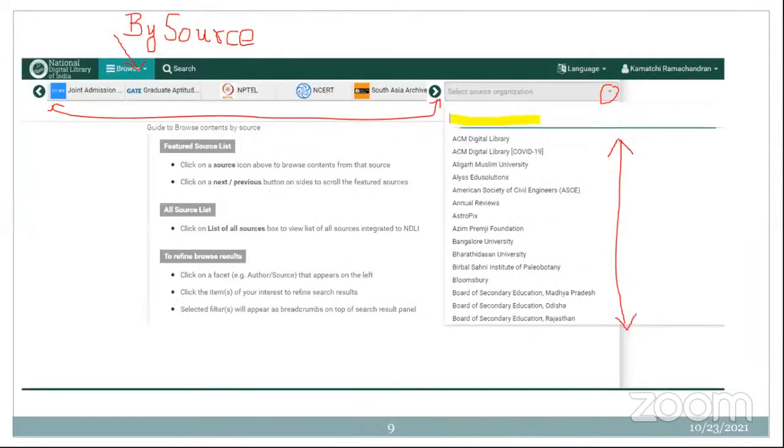Okay. And now this is about by source. In several scenarios, we are looking for material published by a particular source. I need content which is published only by NCERT. I need content which is published by NPTEL, or I need content published by various universities like Mysore University or Bangalore University, like that. So university publications can also be accessed using this platform.